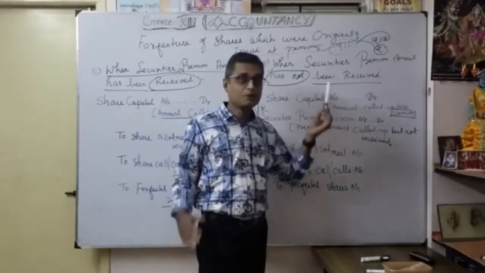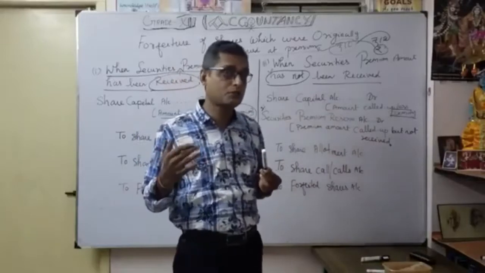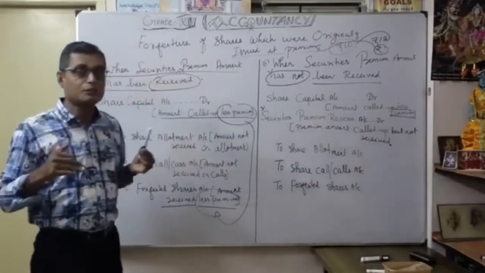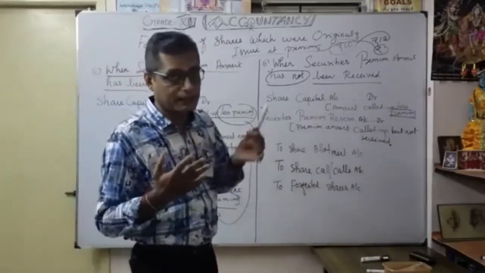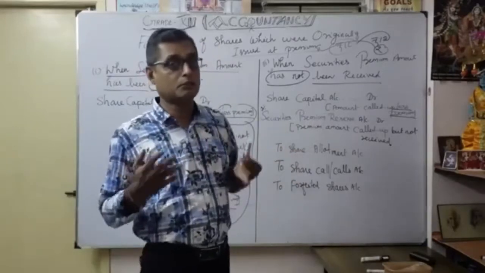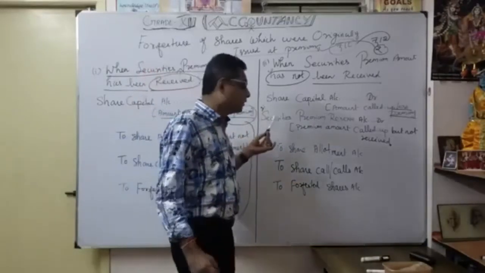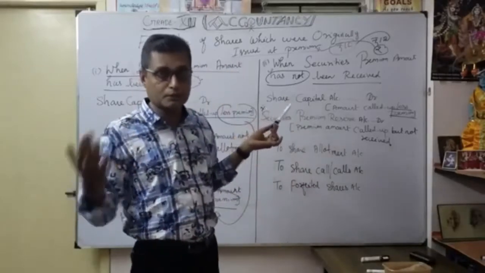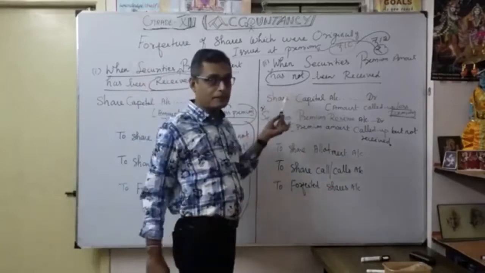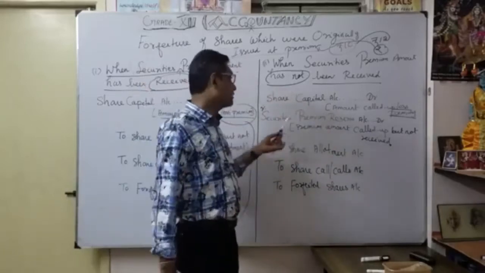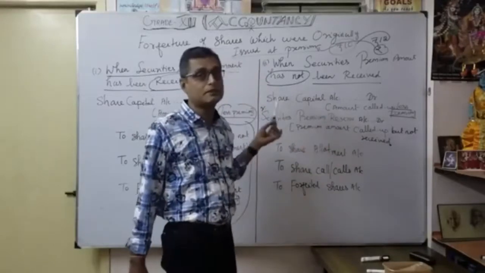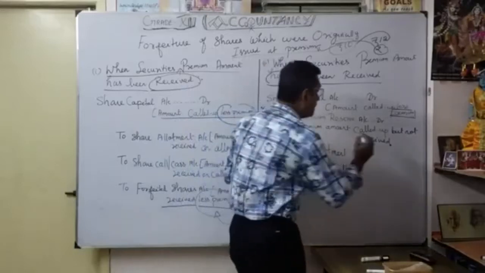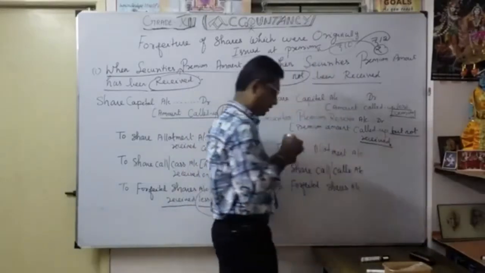Very important. Usually we credit securities premium reserve account. Understood? Whenever the shares are issued at premium, normally speaking, we credit share capital account and securities premium reserve account. Correspondingly, here we are going to debit both. Earlier we credited share capital and securities premium reserve account; now we totally debit. Here share capital is debited and securities premium reserve account is also debited. That is very, very important. What amount are we going to show here? That is, the premium amount called up but not received.